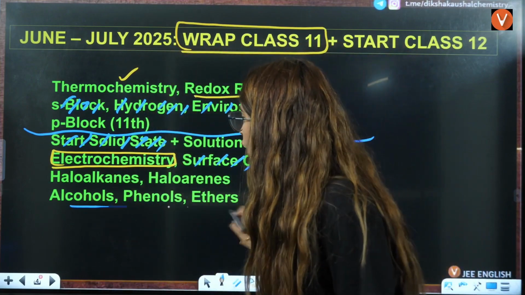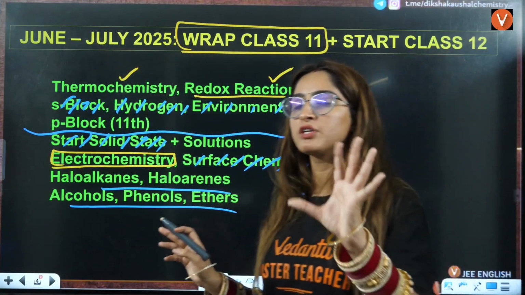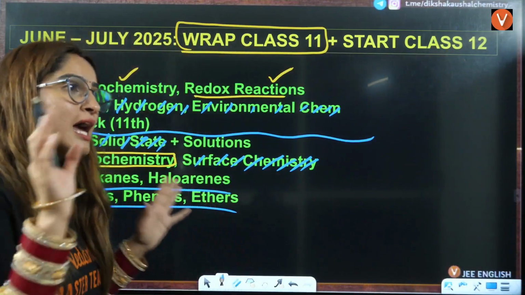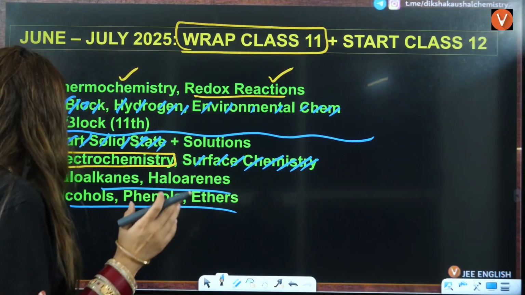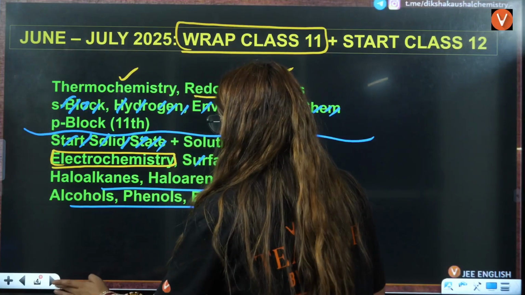Okay. So go through all these chapters here till June and July. Now you are happy with, okay, I have completed my class 11. I have also started class 12, right? These chapters are the target you have to do till the end of July.